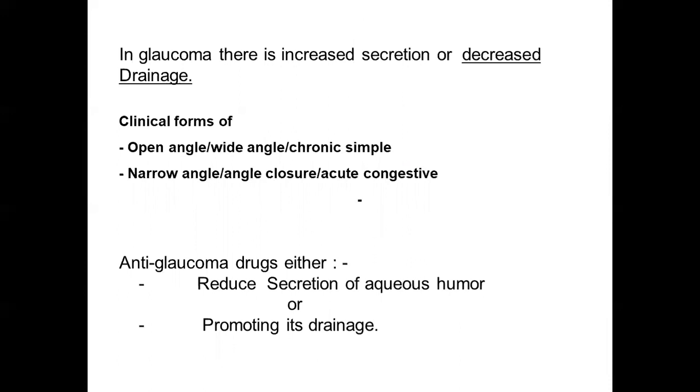And it is usually decreased drainage that is occurring in glaucoma. So what is the aim of the drugs which are used in glaucoma? The drugs aim to either reduce the secretion of aqueous humor or to increase its drainage. So we will be seeing various drugs which will be mainly involved in these two functions, that is, either to reduce secretion of aqueous humor or to increase its drainage.